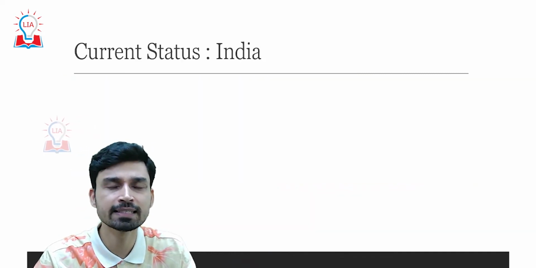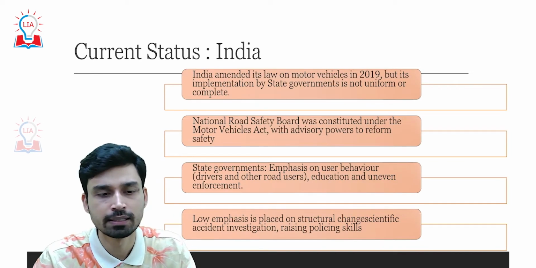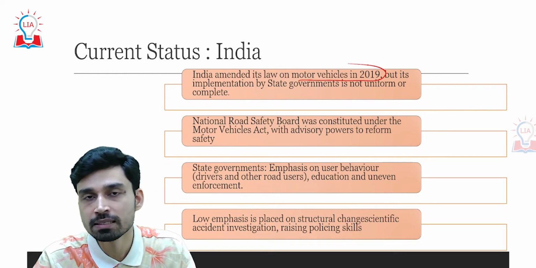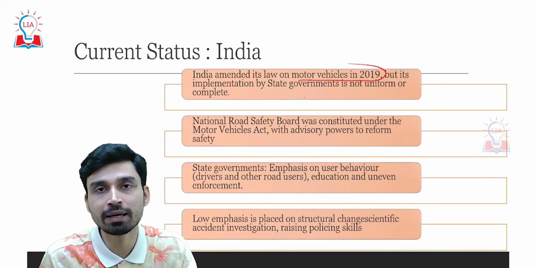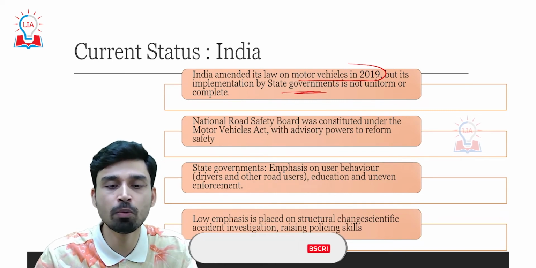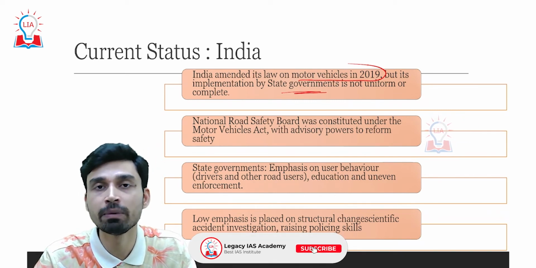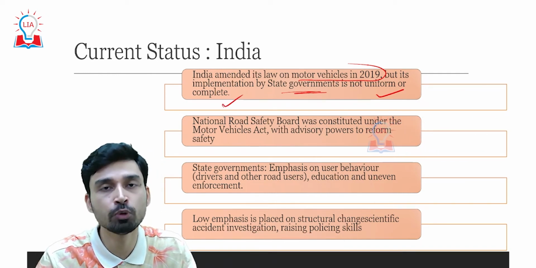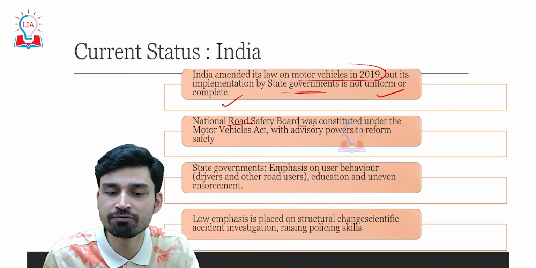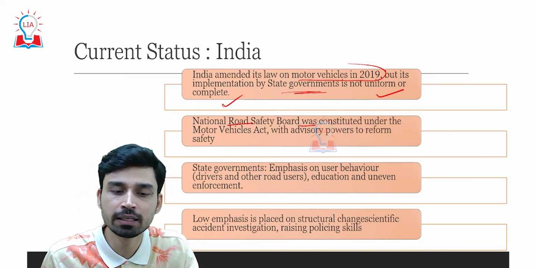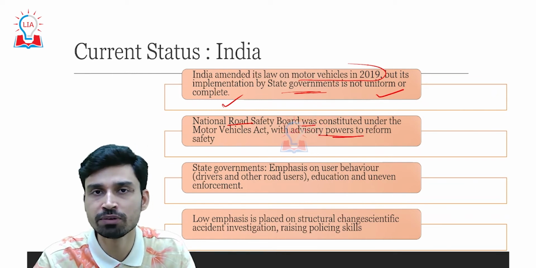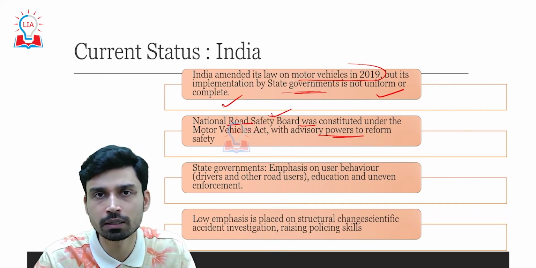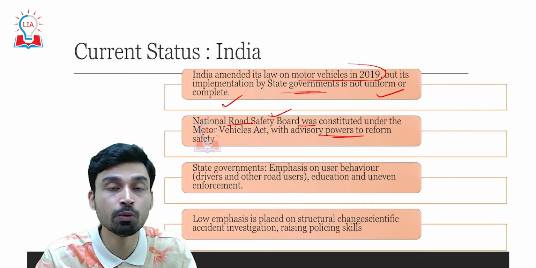Now, what is the current status as far as the law is concerned regarding road accidents? India amended its law on motor vehicles in 2019. The problem is that the implementation of the Motor Vehicle Amendment Act 2019 has been very slow by the state governments, and even where they are implementing it, it is not uniform or complete. Second, the Union Government of India has also set up a National Road Safety Board, constituted under the MVA Act, which has advisory power to reform road safety for the state governments. The problem is that this body is also not functioning, and its recommendations are not being adhered to by the state governments.